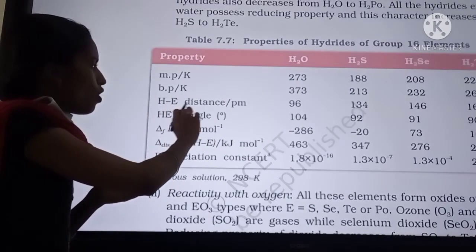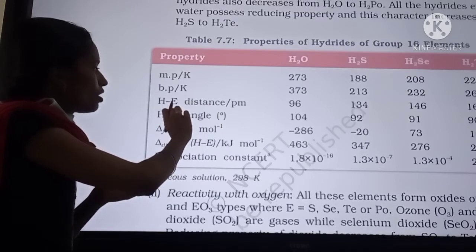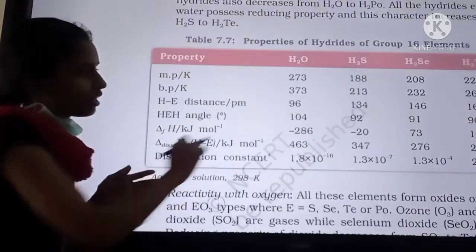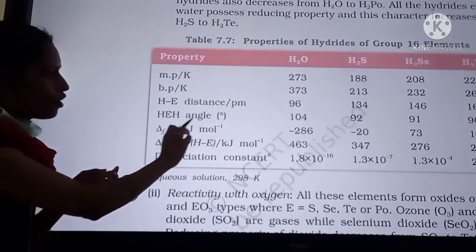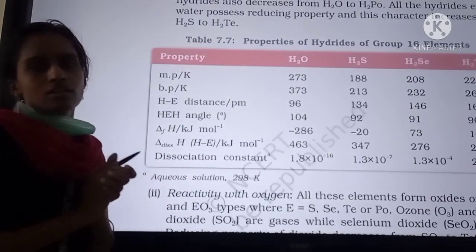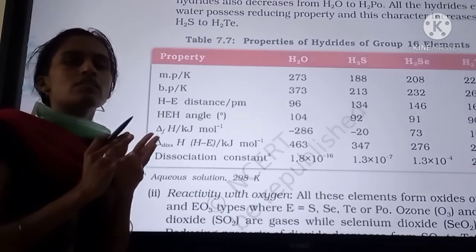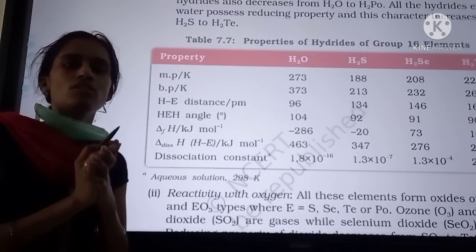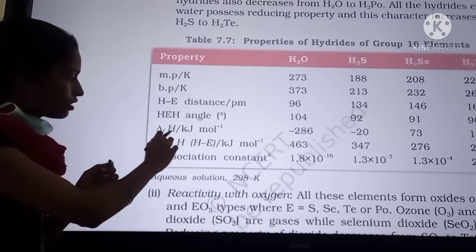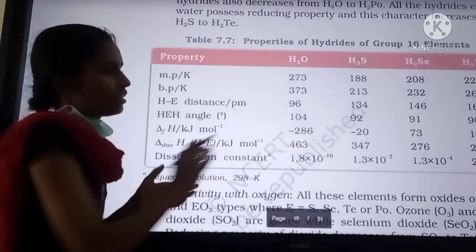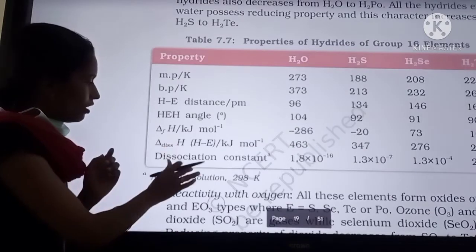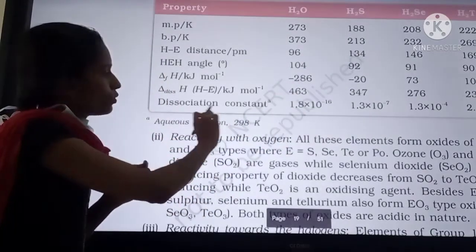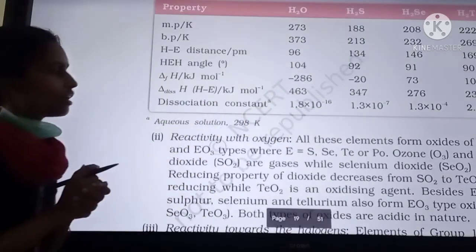And next, bond length. Bond length is increased. And next, bond angle. Bond angle is decreased. As central atom size increases, bond angle will decrease. So bond angle is inversely proportional to size of central atom. And next, enthalpy of formation. It is also decreased. And dissociation enthalpy is also decreased, and the dissociation constant, this is the acid dissociation constant.